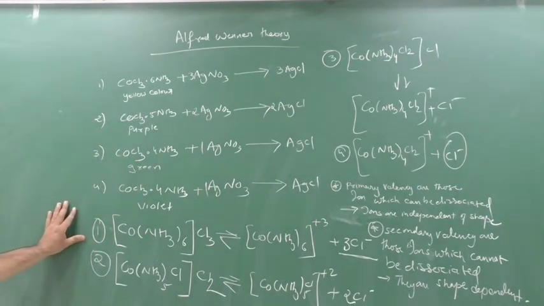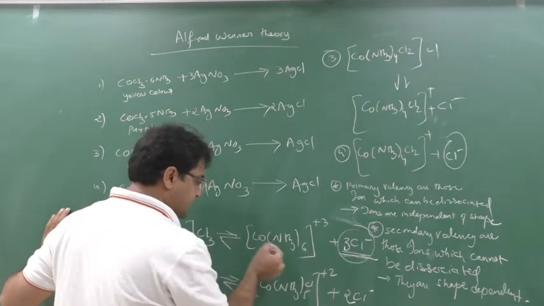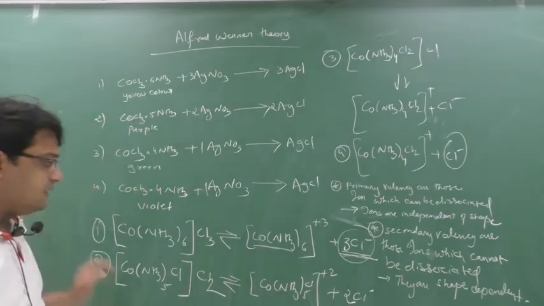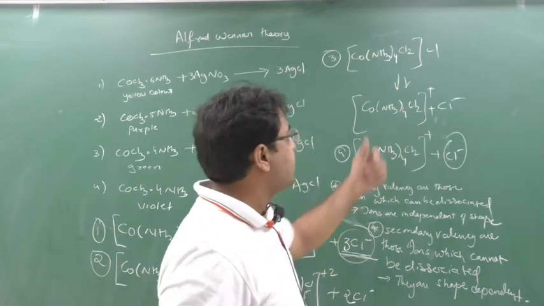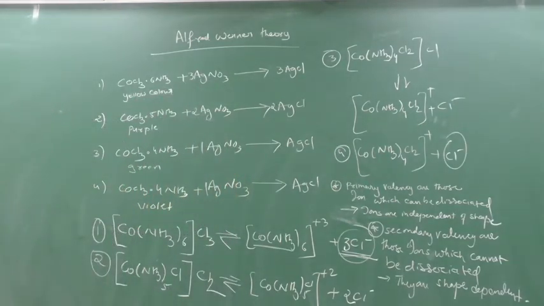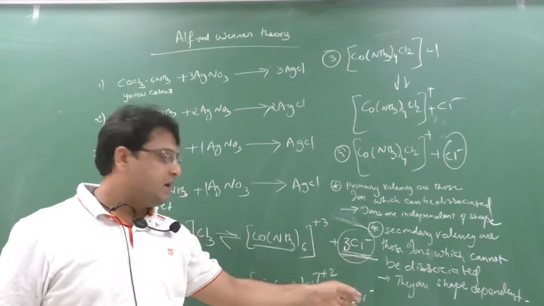Who can be dissociated? See, this can be dissociated. So this is the primary valency and this is the secondary valency. Primary valency, secondary valency. Are you understanding or not? So what is the primary valency here, beta? So here the primary valency is 3. Why 3? 3 are associated.